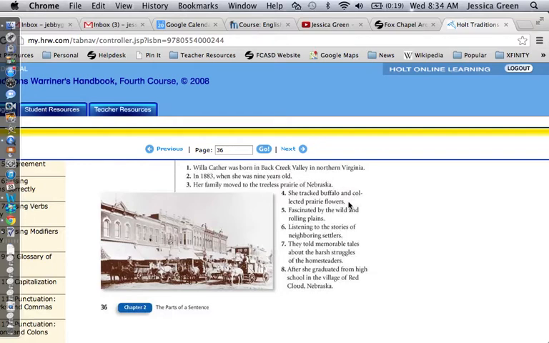So that's fragment. Her family moved to the treeless prairie of Nebraska. Again, that's a sentence. She tracked buffalo and collected prairie flowers. Sentence. Fascinated by the wild and rolling plains.